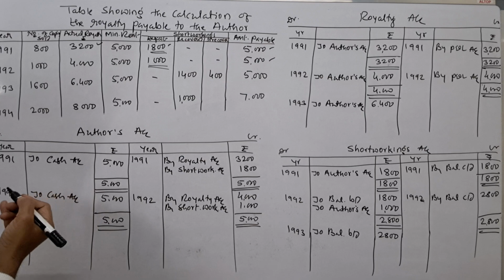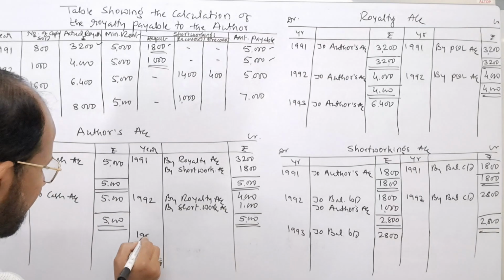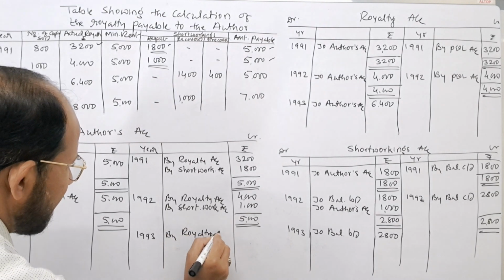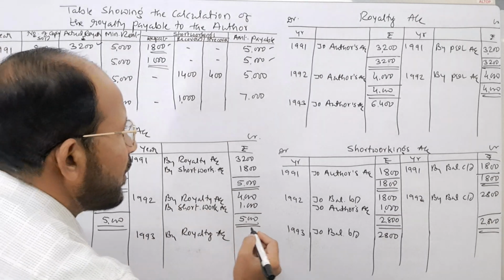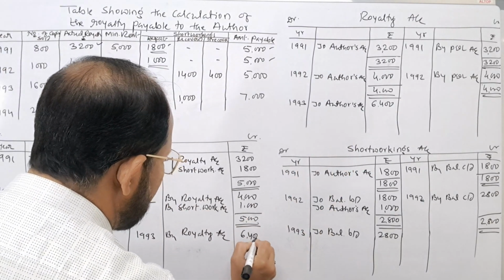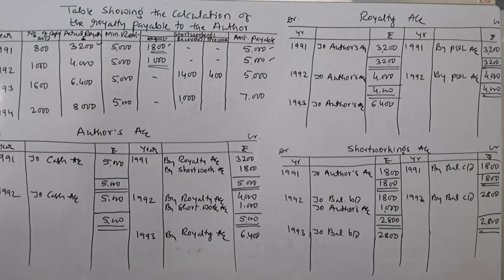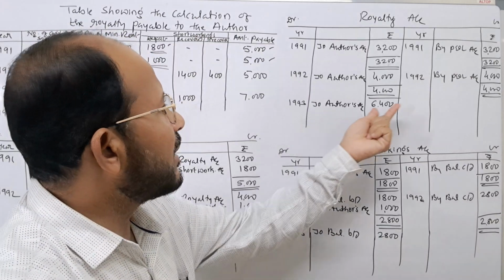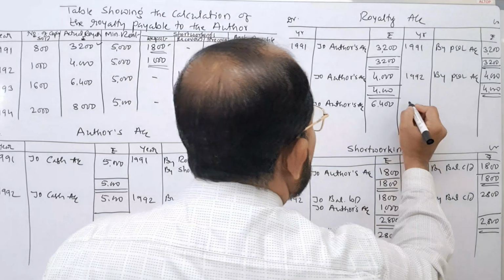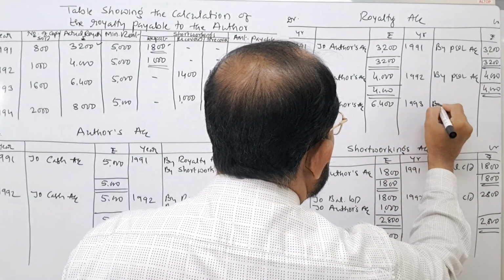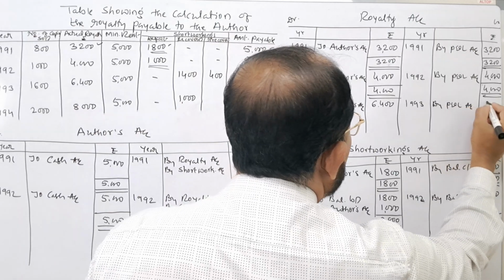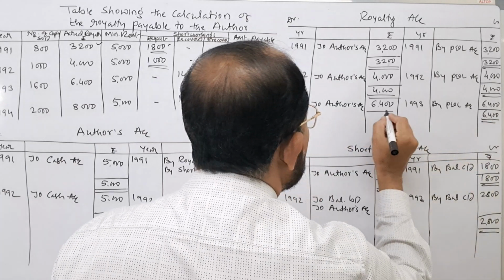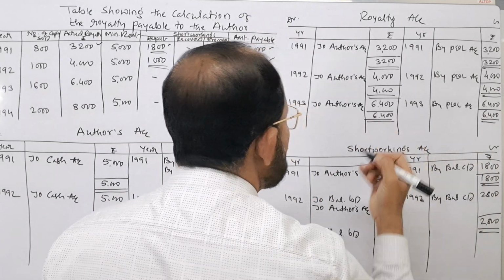Next one is in author's account. In the year 1993, by royalty account, because only royalty is there, there is no short working. Therefore, by royalty account, amount comes to rupees how much? 6,400. Now, at the end of the year, this royalty is transferred to profit and loss account. We'll close this one, 1993. By profit and loss account, rupees 6,400. Account gets closed. 6,400 and 6,400.